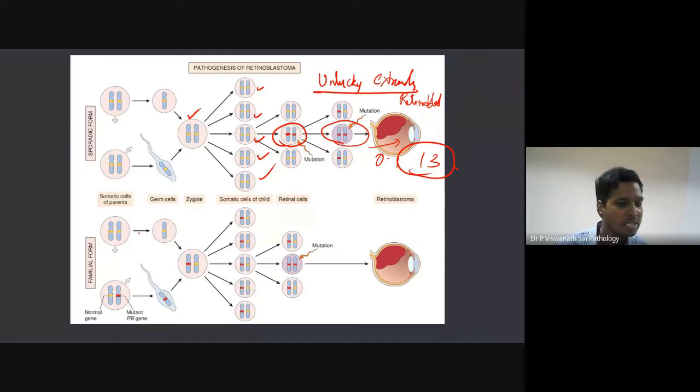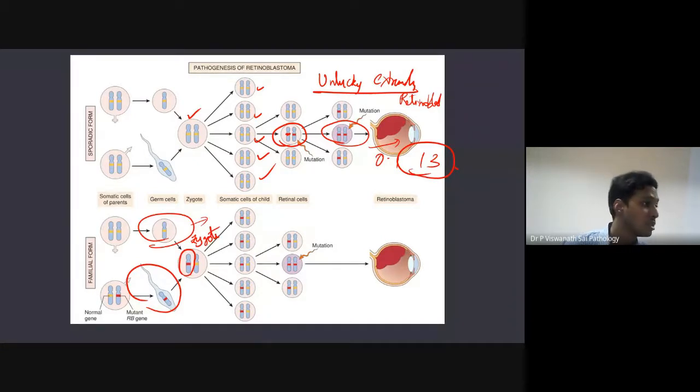So now what will happen? We'll see this familial form. Familial form means that you're getting it from your mom, dad, or both. In this case, let's imagine you're getting it from dad. Dads are always bad, right? So anyway, imagine you got it from dad. So now what is happening? Your zygote has a mutation.